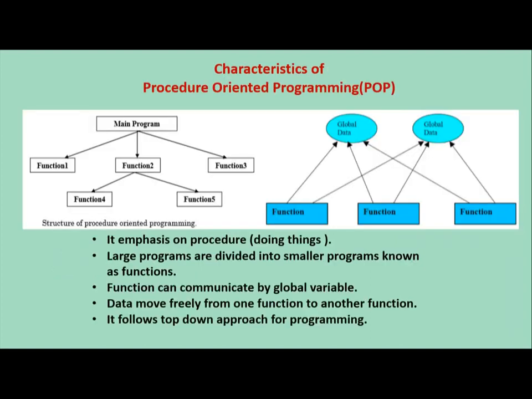Next topic is characteristics of procedure oriented programming. In this first figure, you can see the structure of procedure oriented programming. The main program contains many functions, function 1, function 2, like this. All functions are connected to each other. They share the data with each other. In the second diagram, you can see the global data which is declared at the starting of the program, and all the functions can access that global data because it is publicly declared.